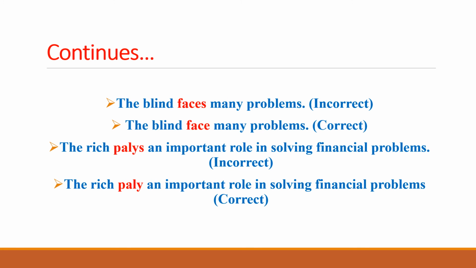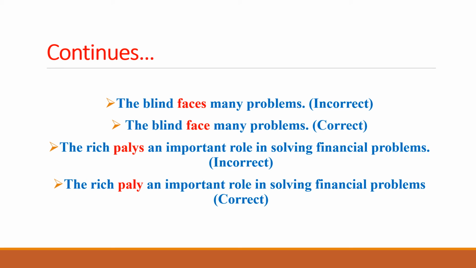Continuing with the same rule, the next example is "the blind faces a problem." You see that "blind" has been preceded by "the", so it has become the plural subject. So "faces" is incorrect because it's plural, and in plural we don't use the s or es form.